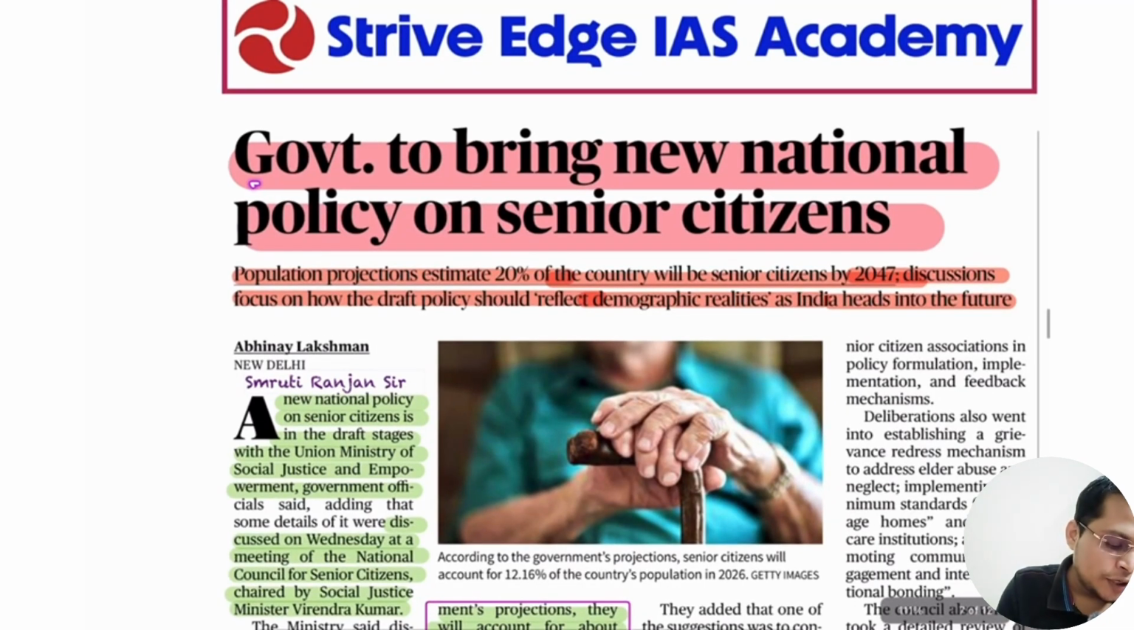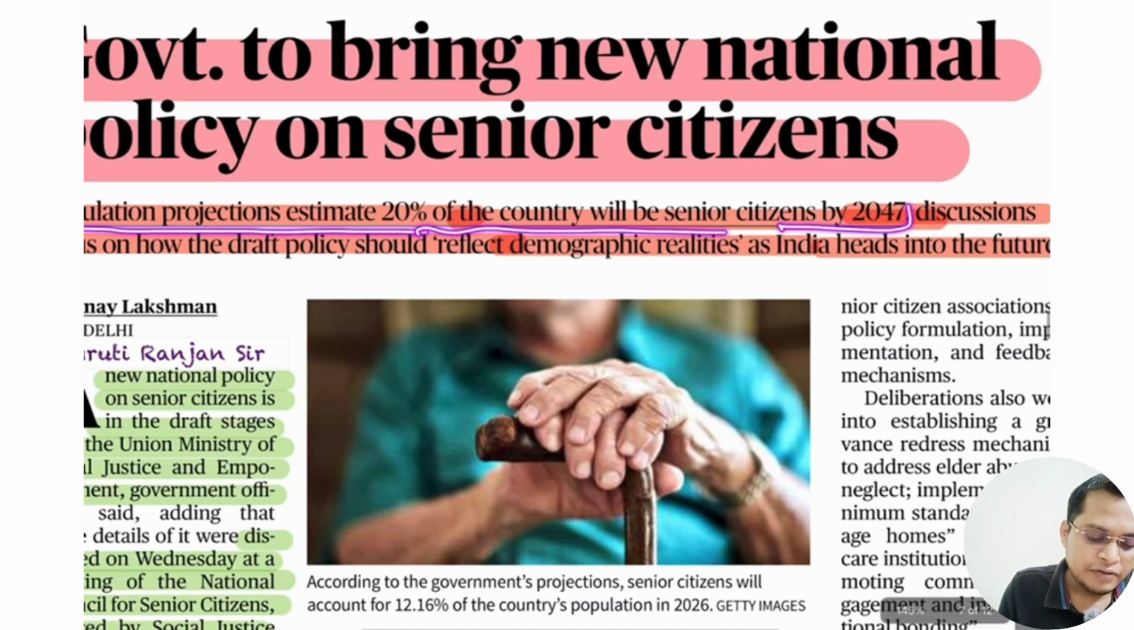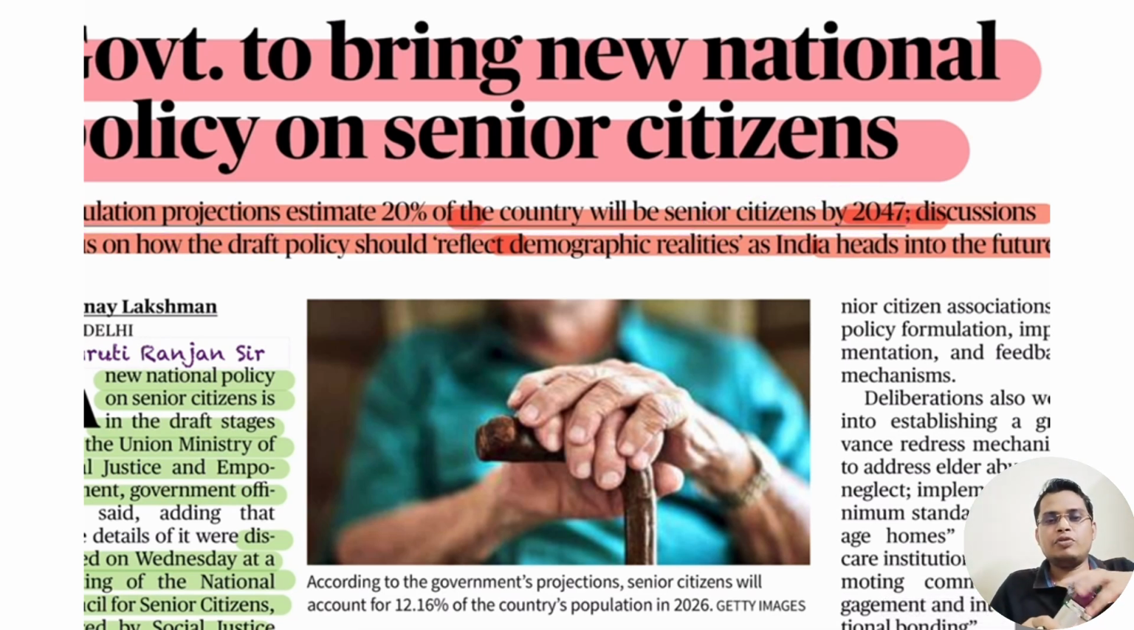So next is the government to bring a new national policy on senior citizens. You can see the population projection estimates 20% of the country will be senior by 2047. So by 2047, 20% of our population will be more than 60 years old.